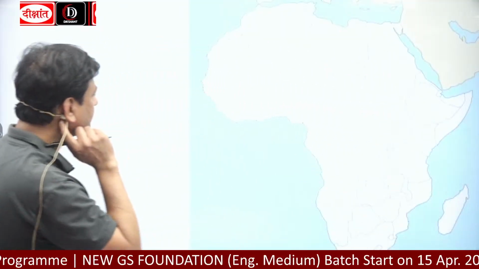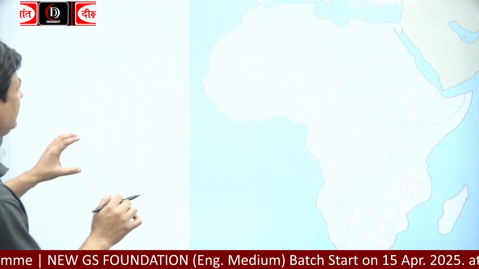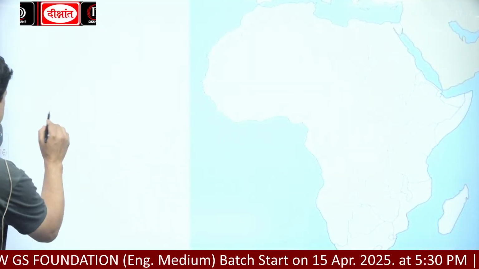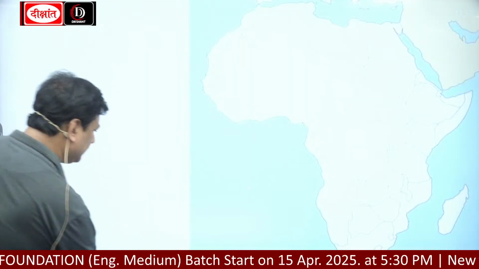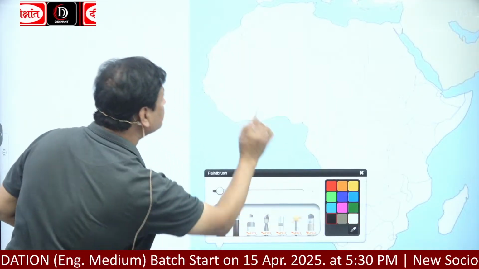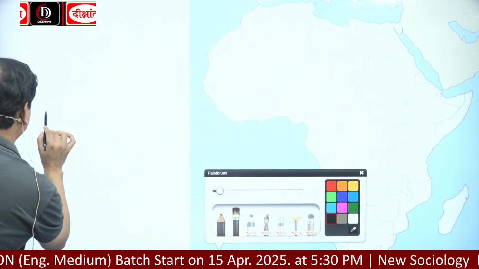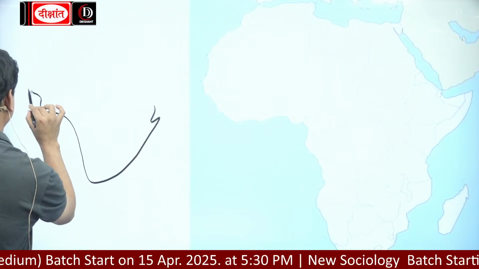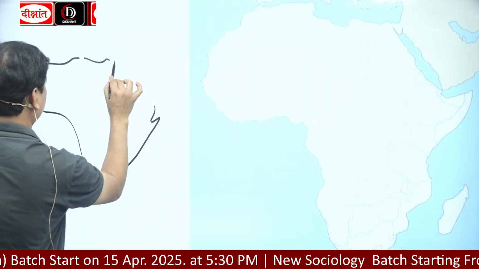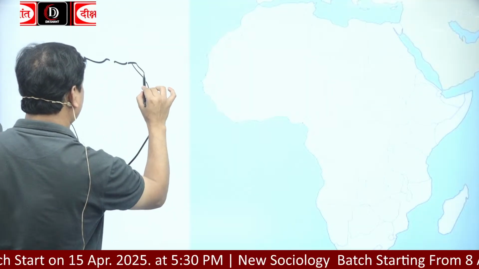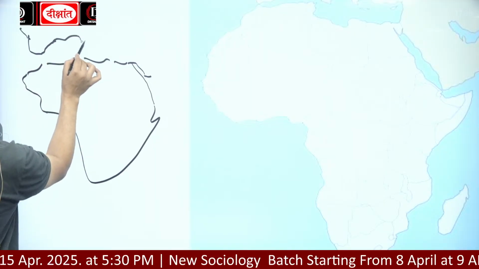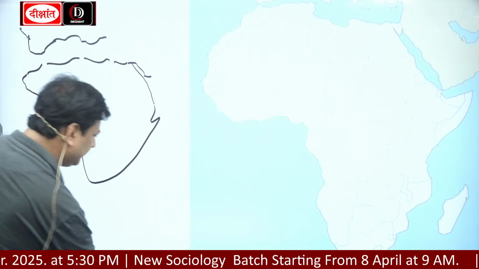Now this continent, I'm drawing here for some reasons. This is the Mediterranean Sea.